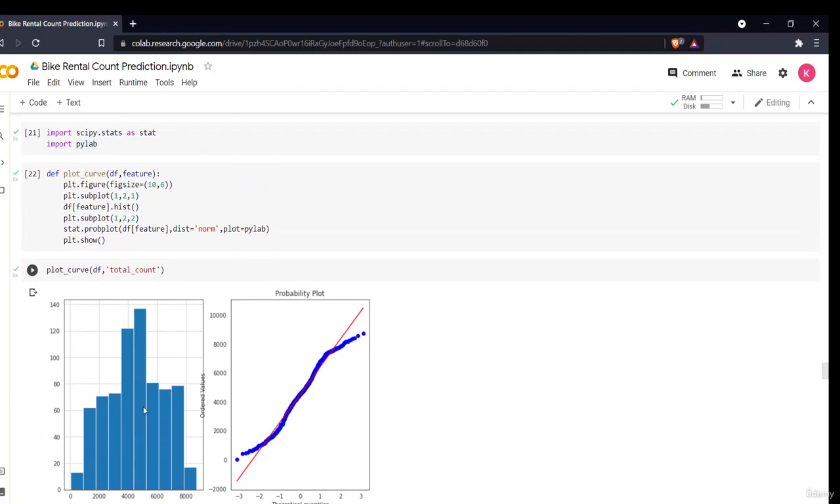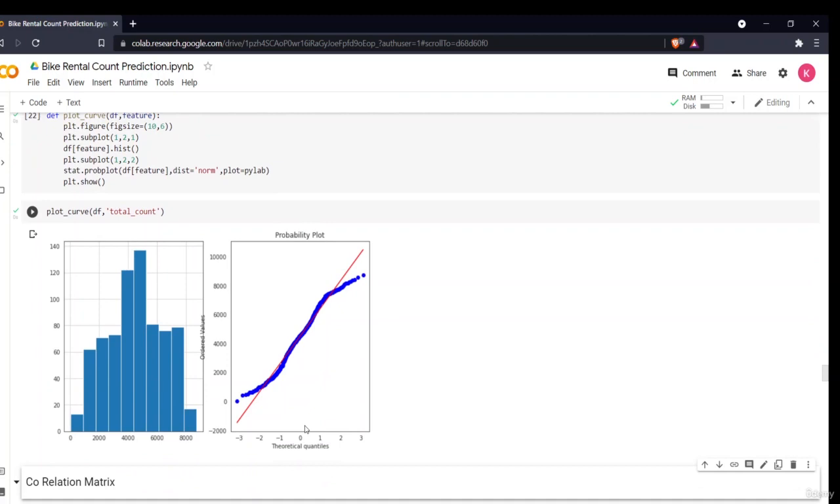As you can see, this is a bar graph, which is my total count variable, and this is my probability plot. All of these are my scattered points, and if these scattered points lie on my line, that means my data is normally distributed. As you can see from the bar graph also, a bell curve is formed. That means my data is normally distributed, which is a good sign. My data needs to be normally distributed in order for my model to perform better. So now my data is normally distributed.